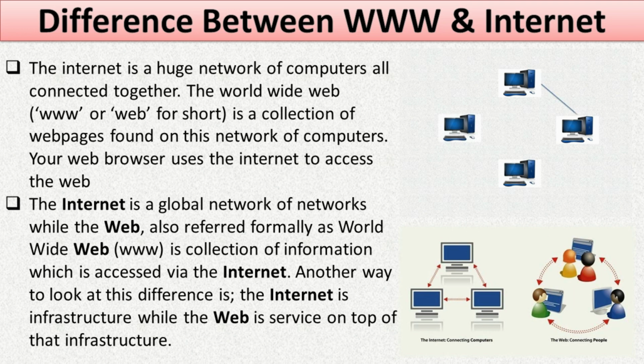So, World Wide Web and Internet both are different. You can't say that Internet is a World Wide Web and World Wide Web is an Internet, because Internet is a network of networks in which all the networks of the world are interconnected with each other. Or we can say that all the computers are connected with each other to share information and resources. Whereas World Wide Web is a collection of information in the form of web pages, which is accessed with the help of Internet.